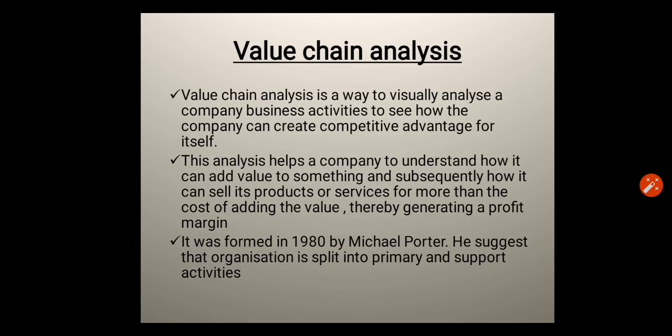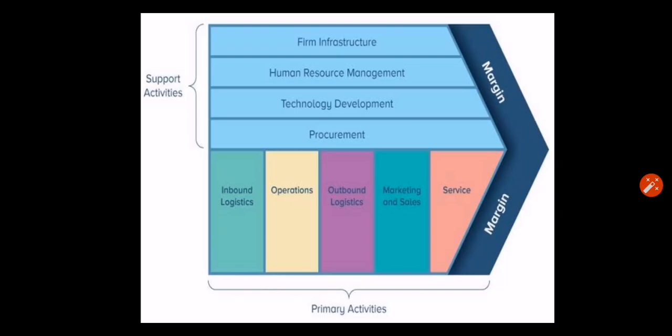Value chain analysis was formed in 1980 by Michael Porter. He suggests that an organization is split into primary and support activities. This is a clear diagram of value chain analysis in which the primary activities, that are inbound logistics, operations, outbound logistics, marketing and sales, and services, are included.